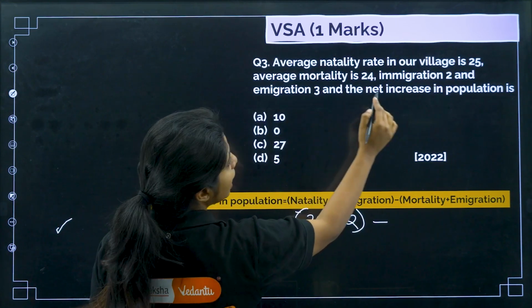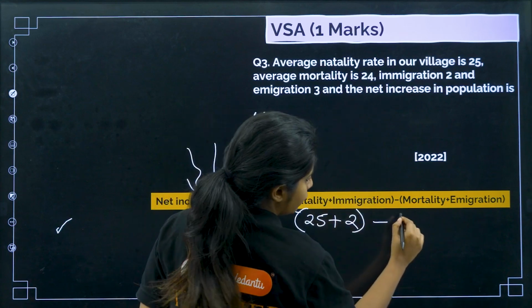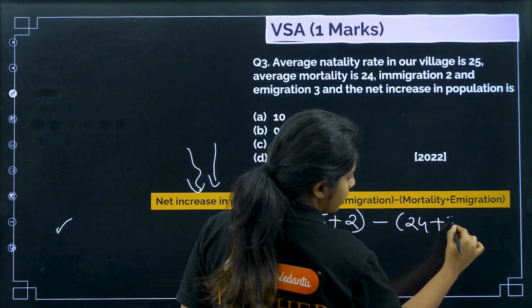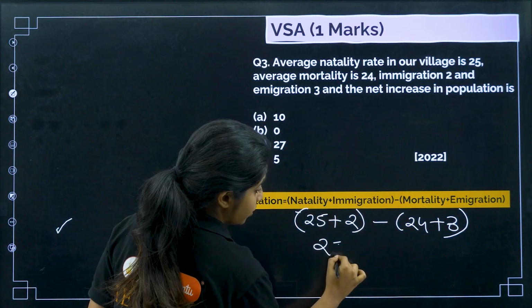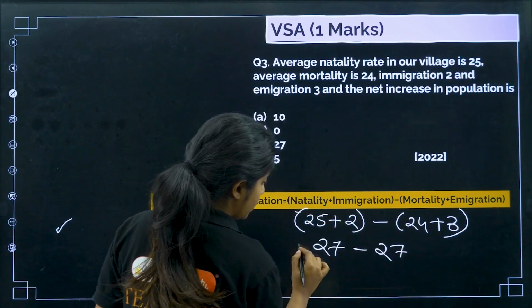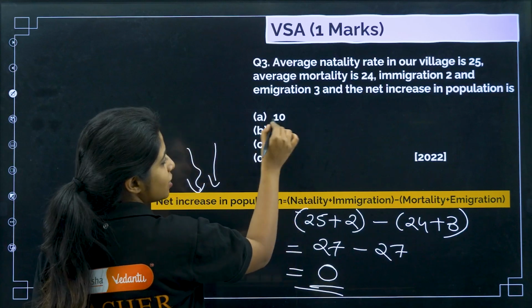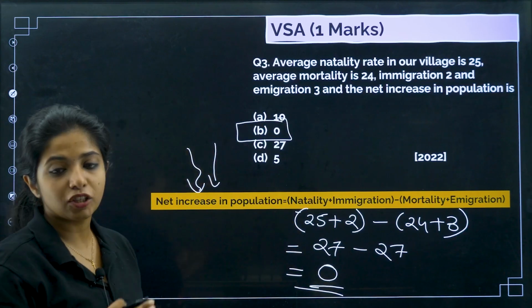Minus, what do you get? Mortality. Mortality is how much? Mortality rate is 24. Okay, 24 plus emigration is what? 3. So what do you get? It's 27 minus 27. What is 27 minus 27, my dear children? 0. So this becomes the answer. The net increase in population is 0.